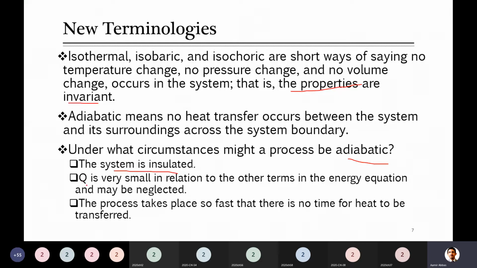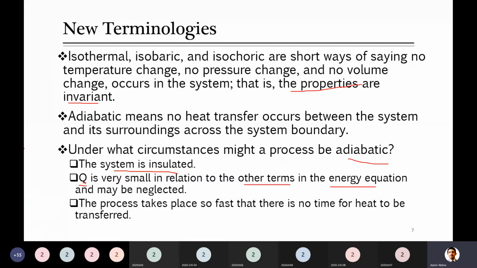Other than that, we will later be considering some terminology we call Q. Q is the amount of heat exchanged. So if this Q is very small in relation to the other terms of the energy balance equation, later on when you look at the energy balance equation, there will be some term called Q, the amount of heat.